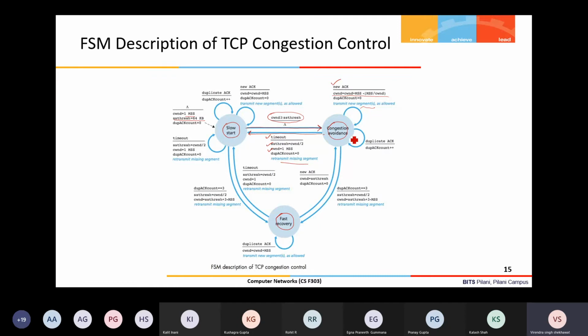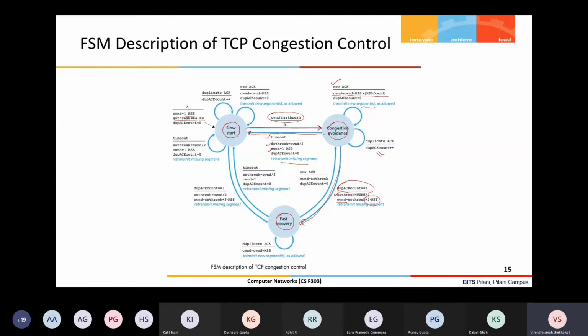Now in this state, suppose you are in the congestion avoidance phase and you are receiving duplicate ACKs, then you keep count of the duplicate ACKs. Once your duplicate ACK count becomes 3, you switch from congestion avoidance to the fast recovery phase. So you set your threshold value to half of the current congestion window, and as I explained, the new congestion window will be the threshold value plus 3 MSS.